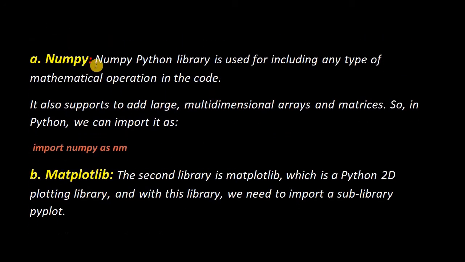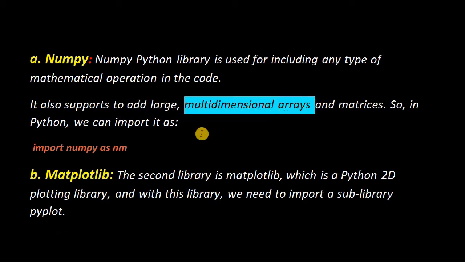The NumPy Python library is used for including any type of mathematical operation in the code. Means that with the help of NumPy, you will perform mathematical operations according to your problem. It also supports large multi-dimensional arrays, right?